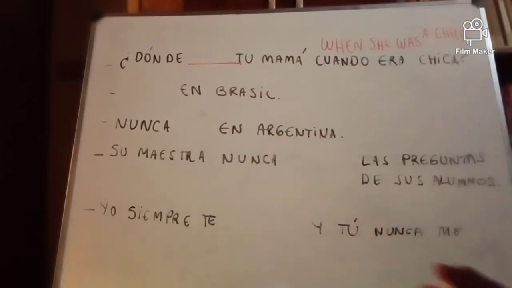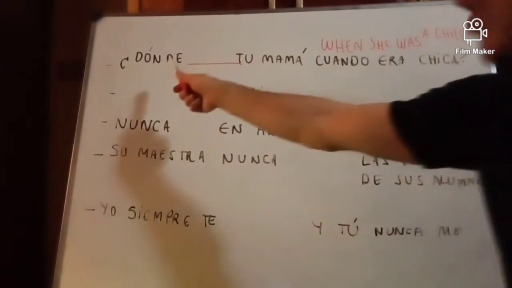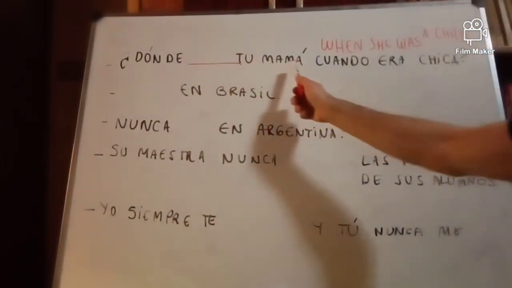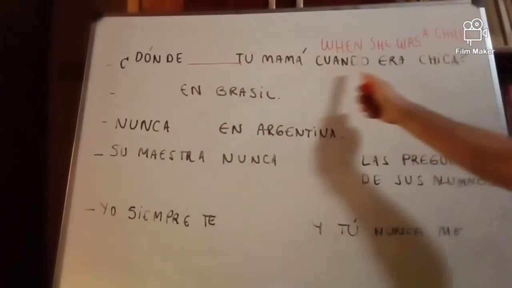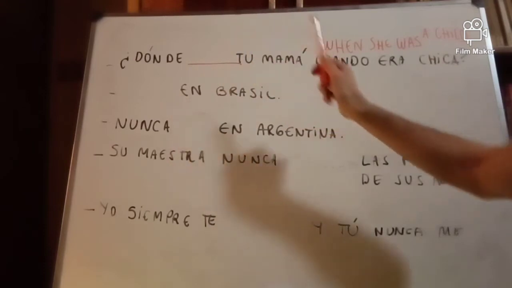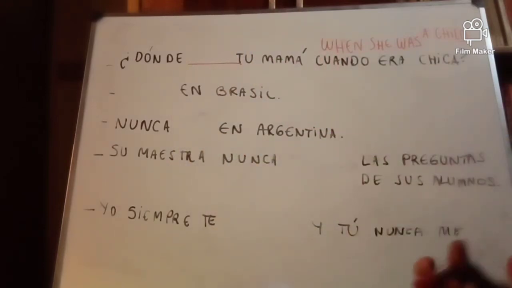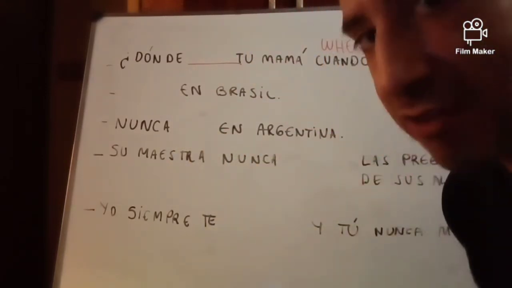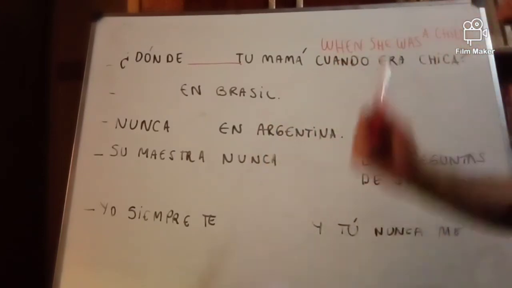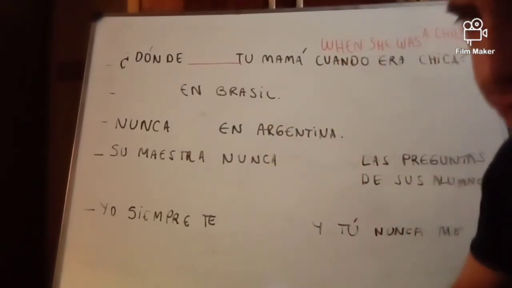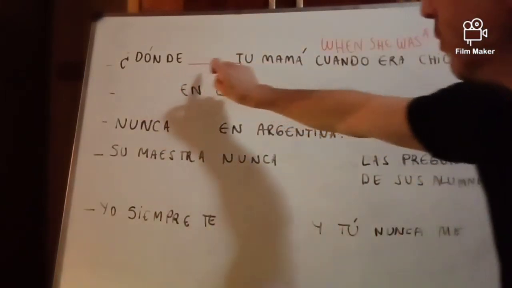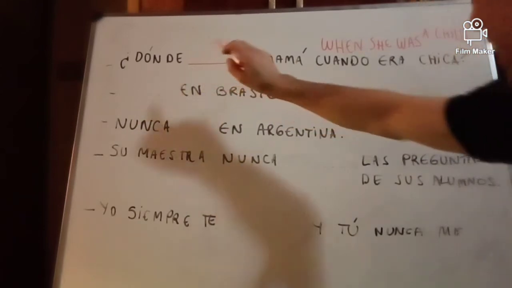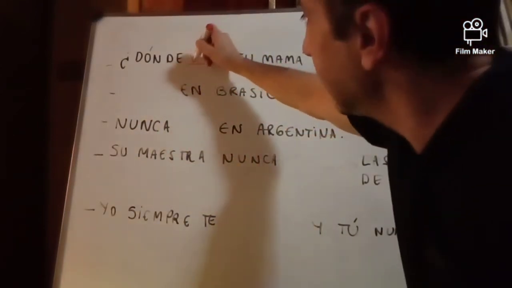So, what do you think this means, the whole question? ¿Dónde tu mamá cuando era chica? Where did your mother used to live when she was a child? According to what we've just seen, what do you think we should put here? ¿Dónde vivía?